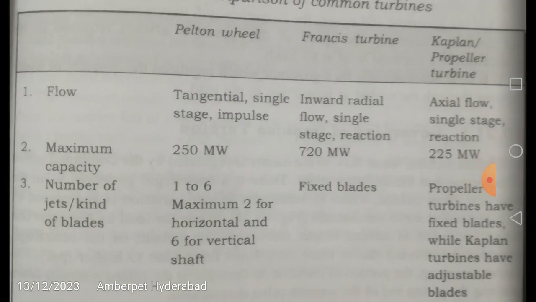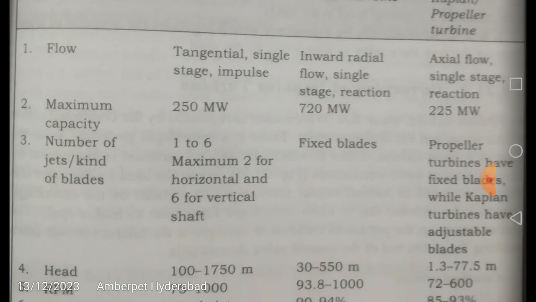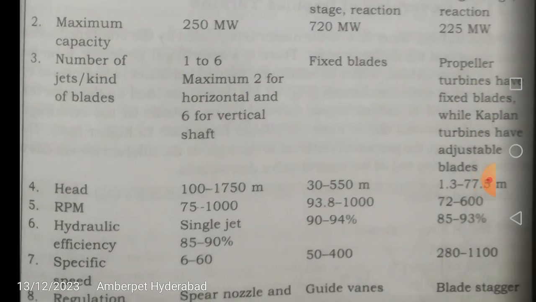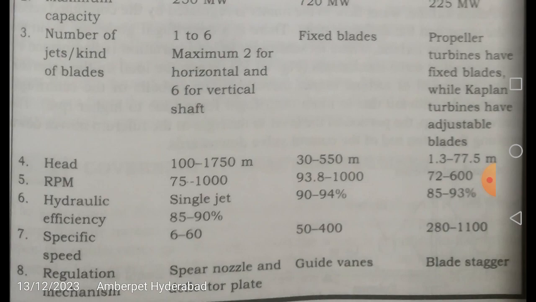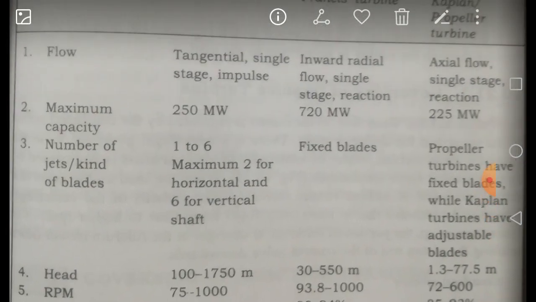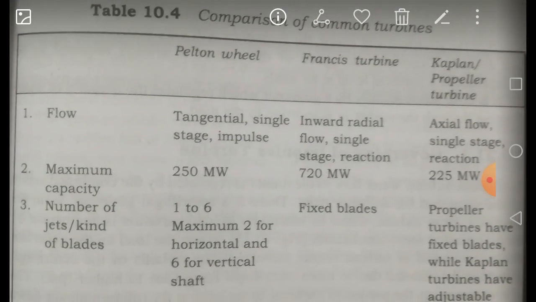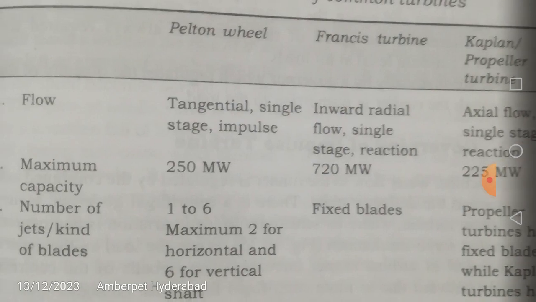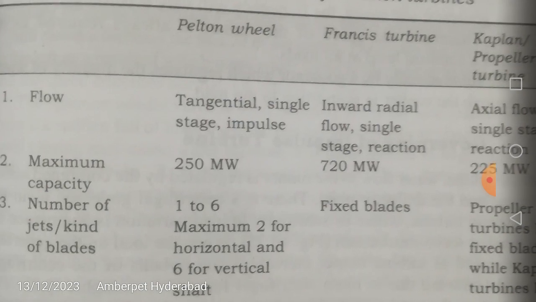The various parameters compared here are the flow, maximum capacity, number of jets or kinds of blades, the head under which the turbines are working, RPM (revolutions per minute), hydraulic efficiency, specific speed, and regulation mechanism. Let us see. For the Pelton wheel, the flow is basically tangential and single stage. It is an impulse turbine, a single stage impulse turbine. The flow is tangential, and generally the maximum capacity for these turbines is 250 megawatts.